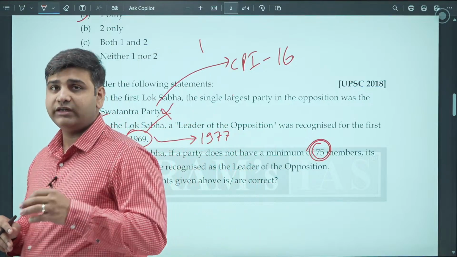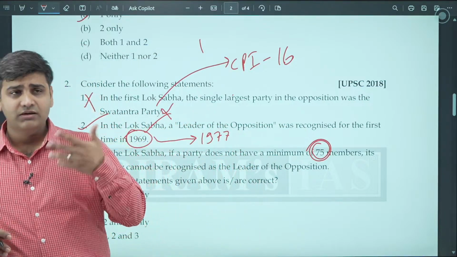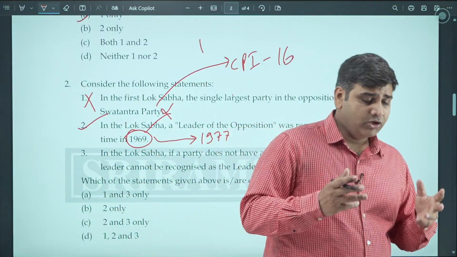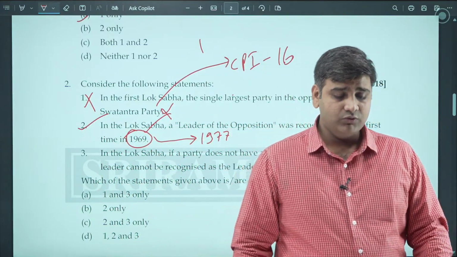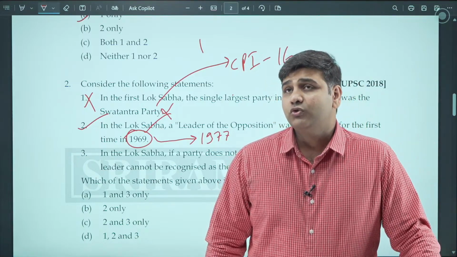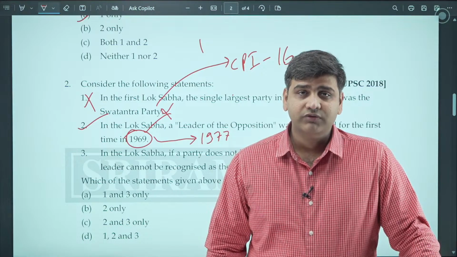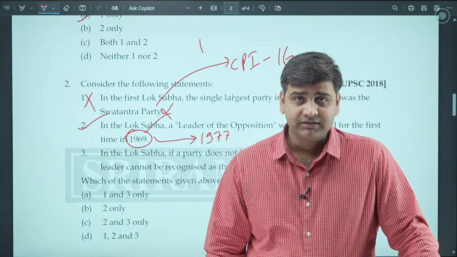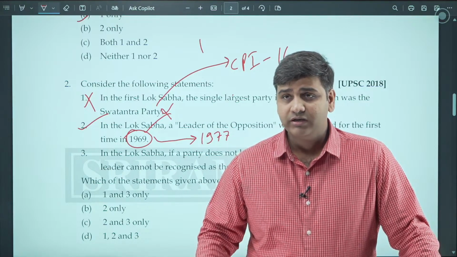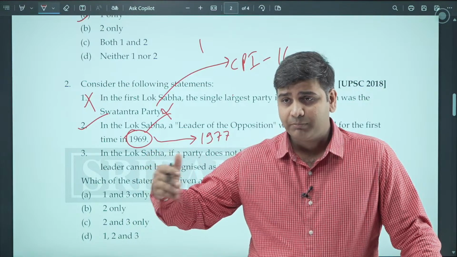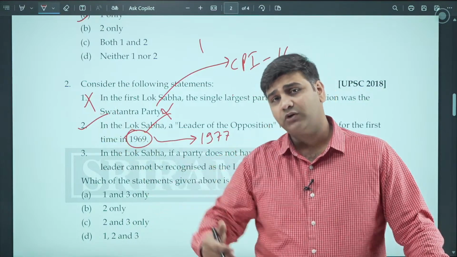Recently there were issues related to it because the strength of the Lok Sabha is somewhere around 543 now, since two Anglo-Indian members who used to be nominated, that provision has been removed. So there are 543 members of the Lok Sabha, 10% of that is around 54 members, and in the 2014 elections the chief opposition party Congress got only 44 seats.